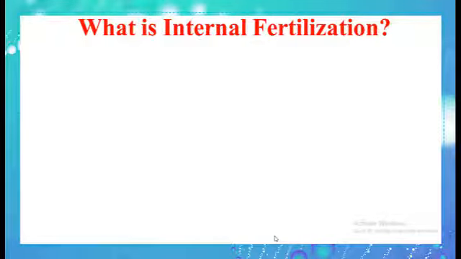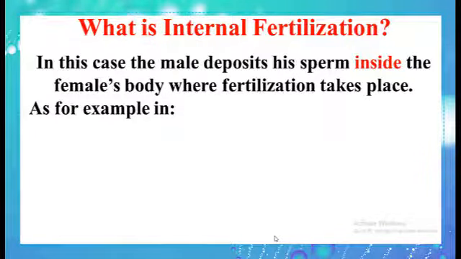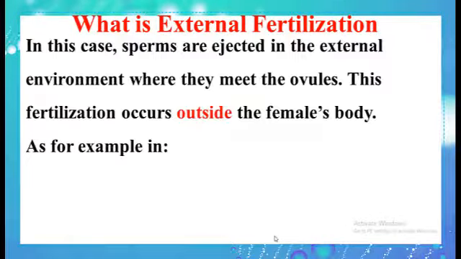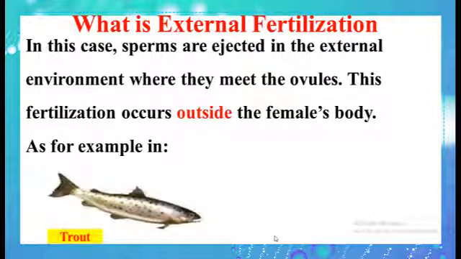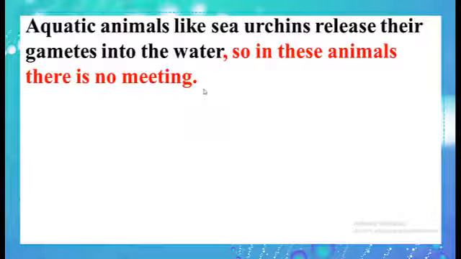What is internal fertilization? In this case, the male deposits his sperm inside the female's body where fertilization takes place, as for example in the mammals, the birds, and the insects. What is external fertilization? In this case, sperms are ejected in the external environment where they meet the ovules. This fertilization occurs outside the female's body, as for example in the trout, some types of fish, and the sea urchins.